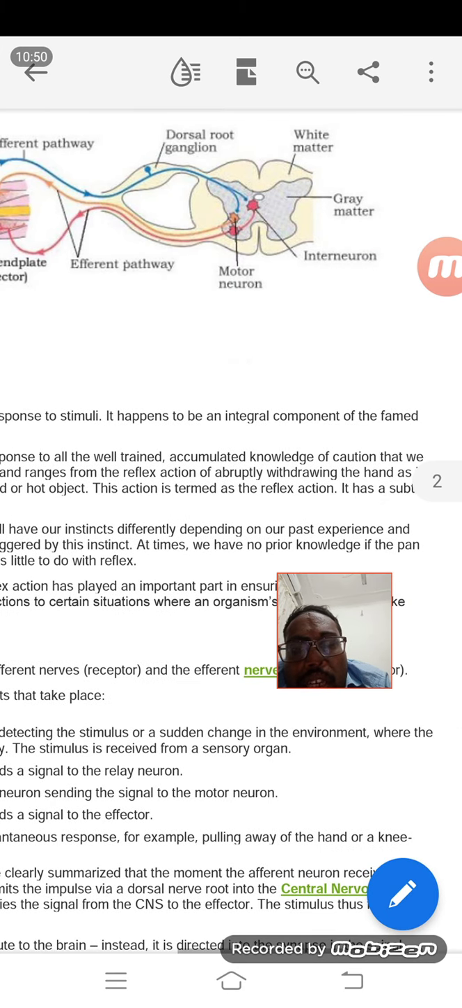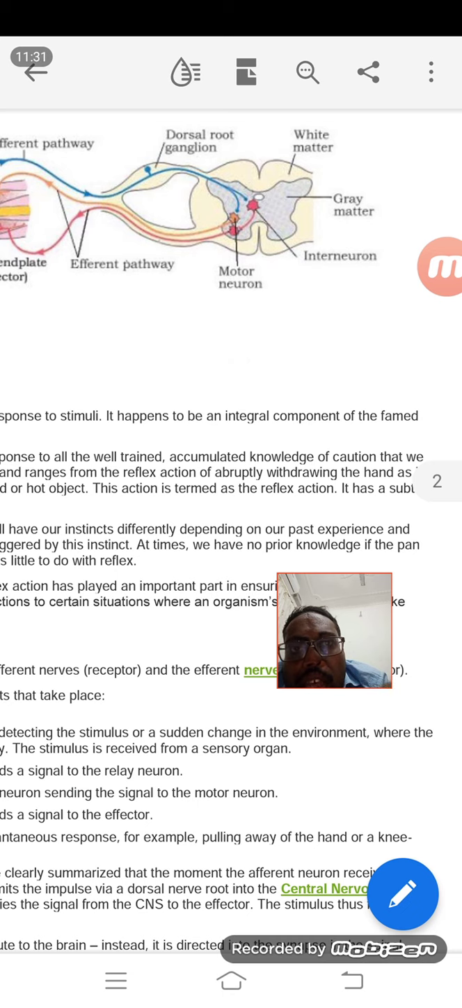And if you see here, you can see white matter and gray matter. White matter and gray matter are named according to where more neurons are present. If fewer neurons are present, it will be outside and look white, and where more neurons are present, in the middle, it will look gray, so it is known as gray matter. Is it clear?